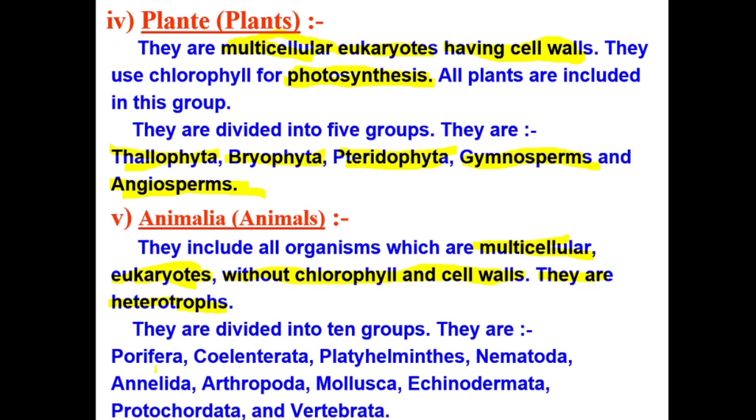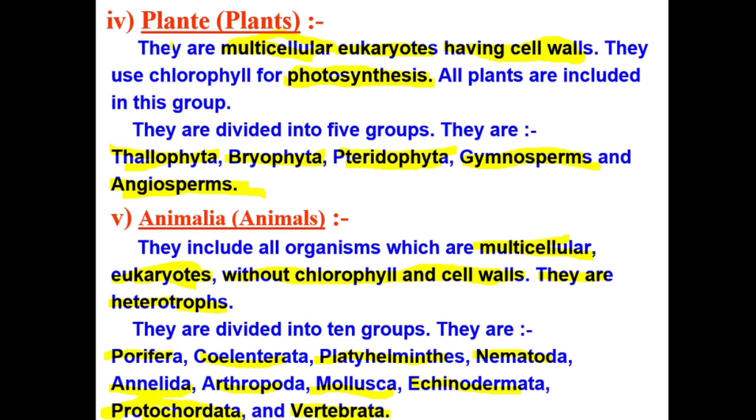Kingdom Animalia is also further divided into 10 groups: Porifera, Coelenterata, Platyhelminthes, Nematoda, Annelida, Arthropoda, Mollusca, Echinodermata, Protochordata, and Vertebrata. We also have to remember these names. How are we going to remember? I will give you a trick to remember all these 10 names. I have given you one trick to remember the hierarchy. Now I will give you another trick to remember these 10 names.